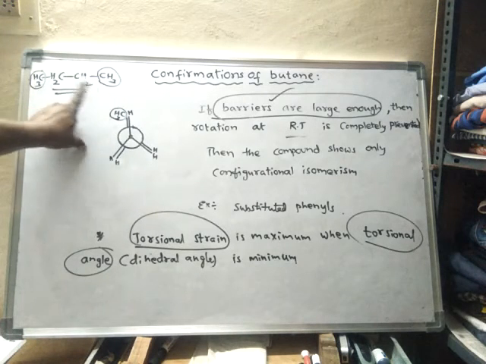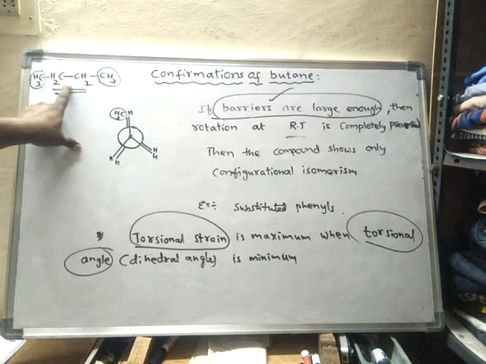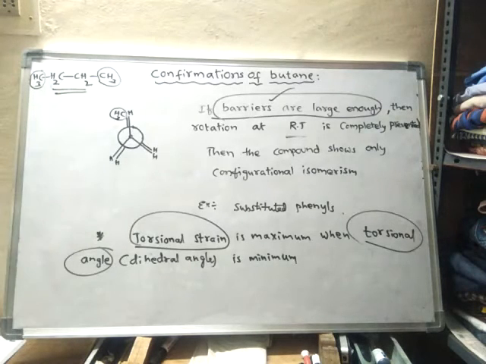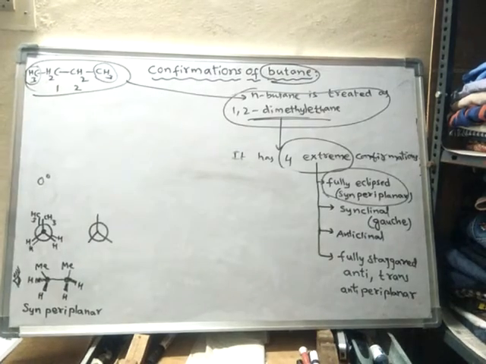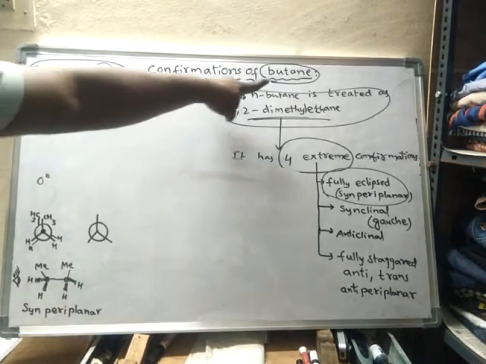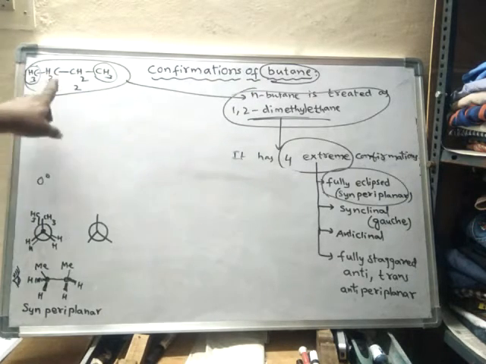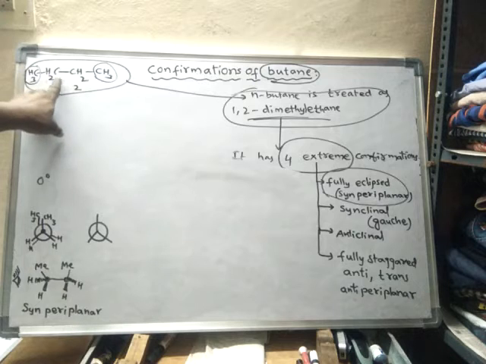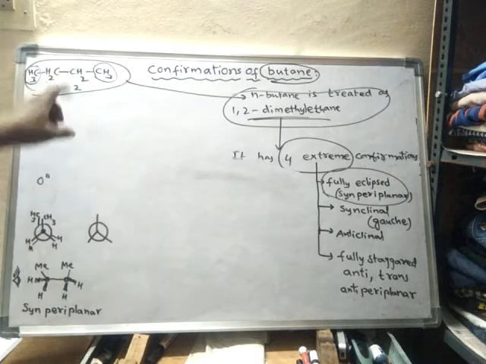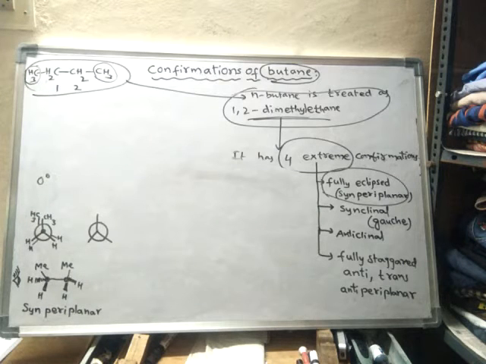In that case, we will discuss the conformations based on the two central atoms. See here, conformations of butane. This is normal butane, n-butane. These two central carbons are considered for the study of the conformations of butane.